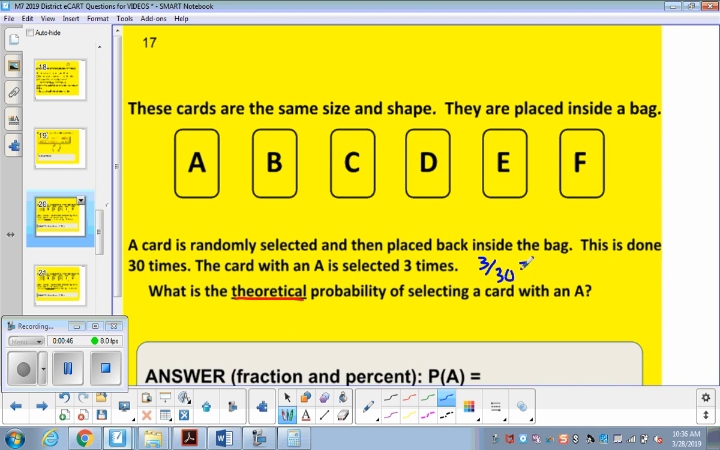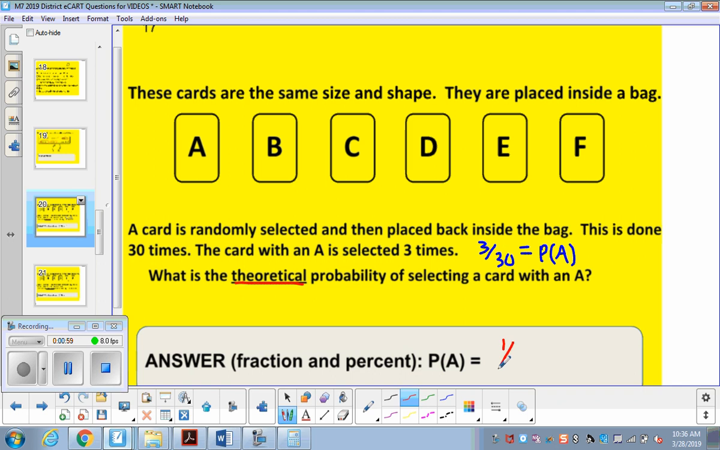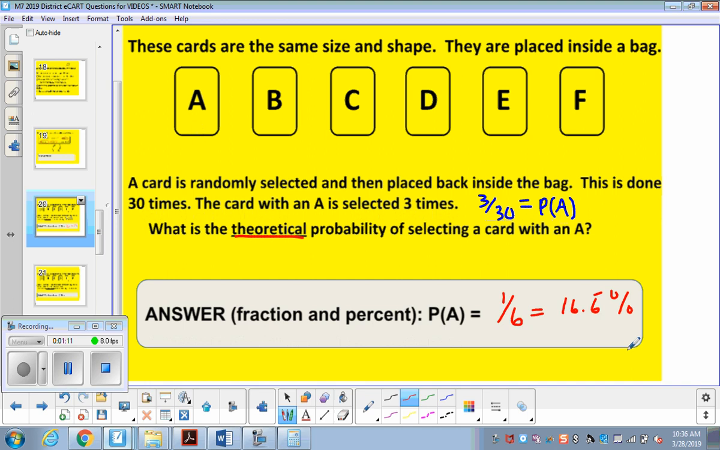Okay, so this is based on the results. This would be the experimental probability of landing on A. Now theoretically though, what would be the probability of us picking an A? Well, that's 1 out of the 6. So theoretically, it had a 1 out of 6 chance, which as a decimal is 0.166666 that keeps repeating. And so that's going to be about a 16.7% chance. And depending on how we round it, it's arguably about a 17% chance, okay? So it's about a 17% chance.